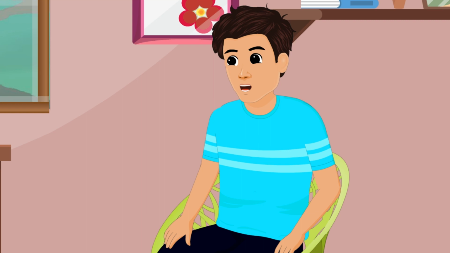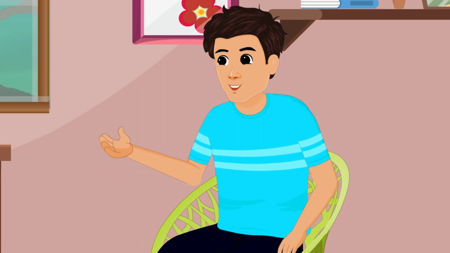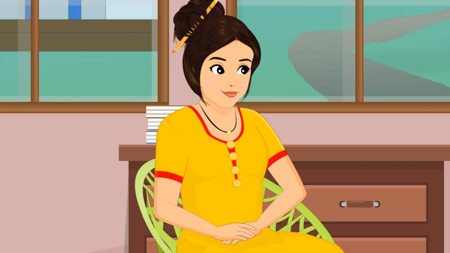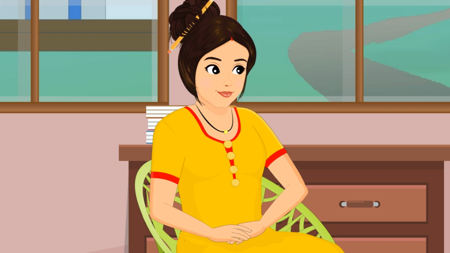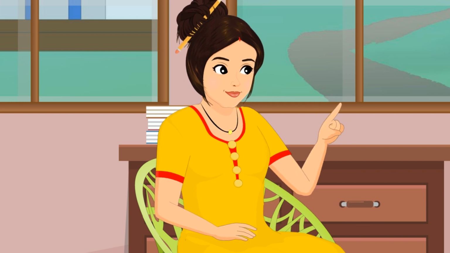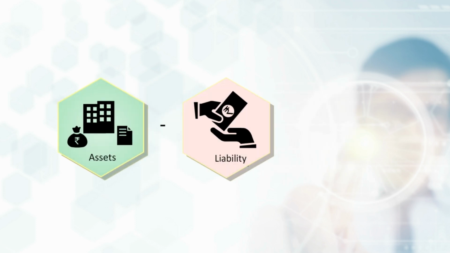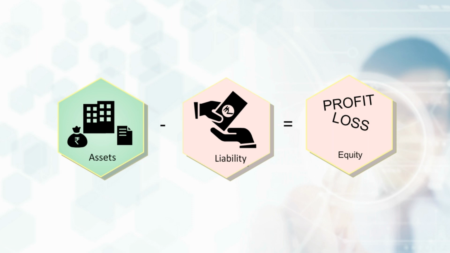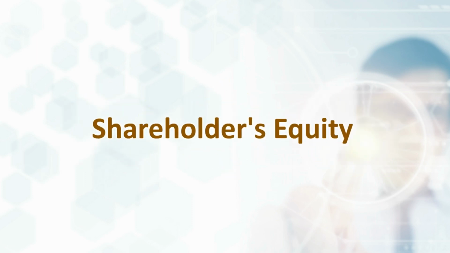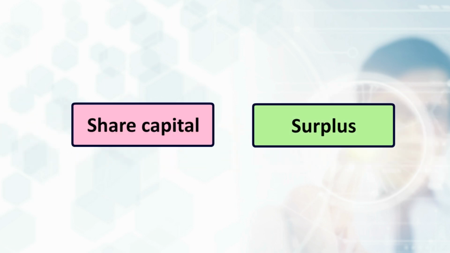Ma'am, you also mentioned something about shareholders' equity. How does it work? Yes, there is this factor called shareholders' equity. Let's know more about this factor. Shareholders' equity represents the total equity interest of all shareholders in a business. It represents the net worth of the company, which is the difference between the business's assets and liabilities. Shareholders' equity consists of two parts, share capital and surplus.